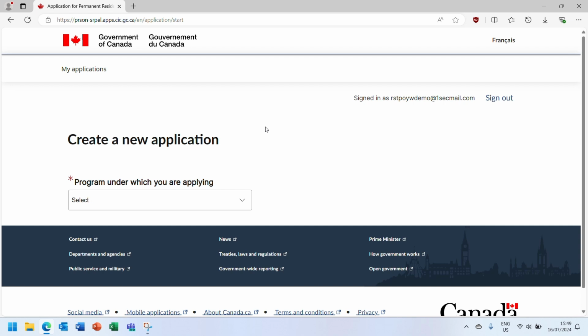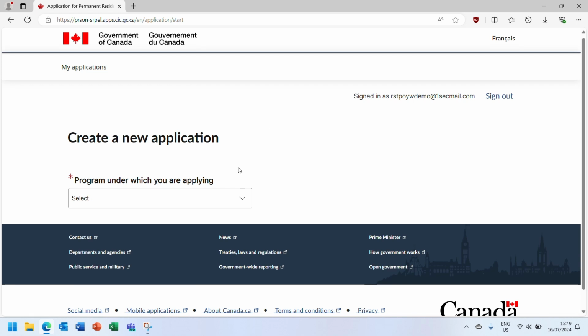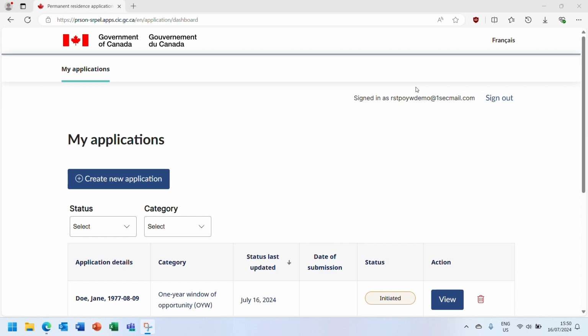Once you've logged into the permanent residence portal, you will need to create the one-year window application. If this is your first application in the portal, you will be taken to this screen and will be prompted to create an application. If you have already used the portal for a previous application, you will be taken to the My Applications dashboard. To create the one-year window application, click on the Create New Application button.